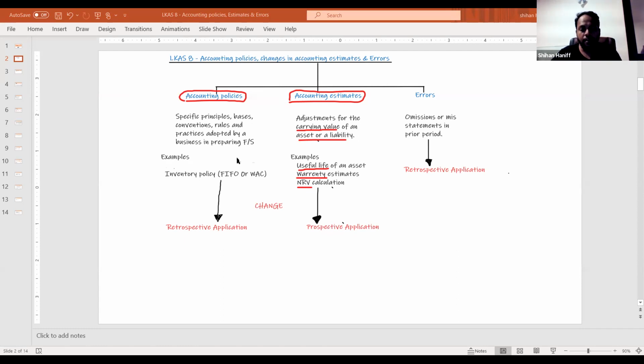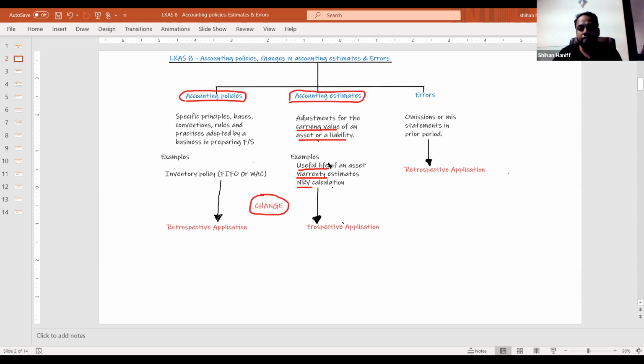So if there is a change in accounting policy or an accounting estimate, how do you adjust this in your financial statement? That is what we are going to learn from this accounting standard. Right? Remember, it's very simple.